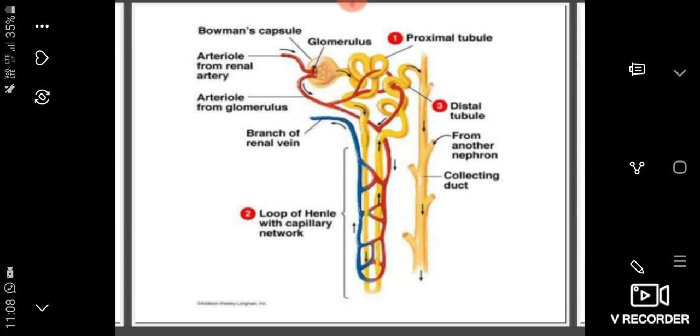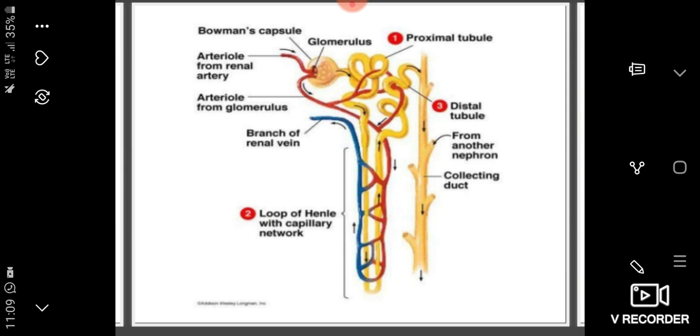The Bowman's capsule is continuous into the renal tubule. This tubule is divisible into 3 parts. Here the first part, which is continuous with the Bowman's capsule, is known as the proximal convoluted tubule.